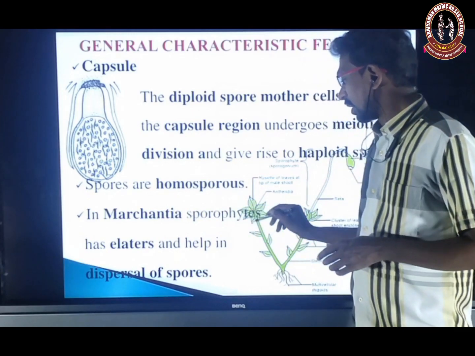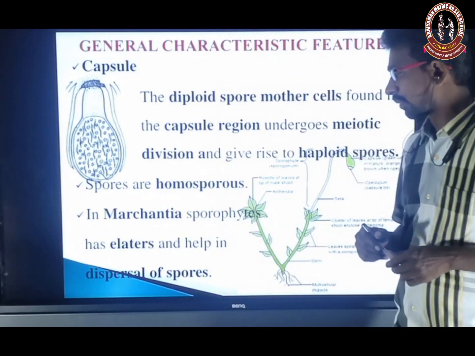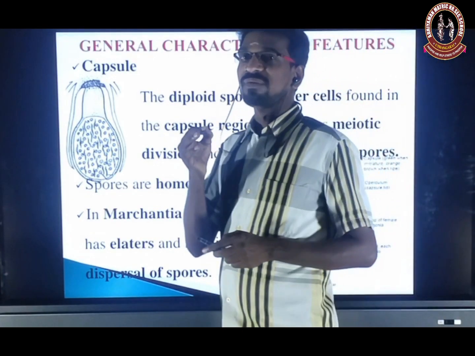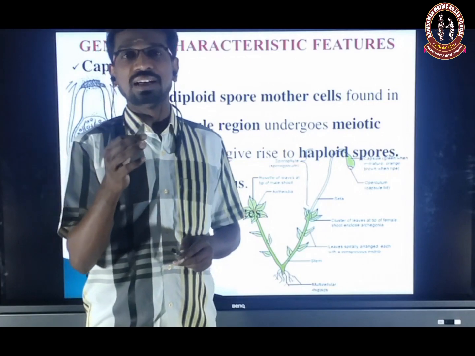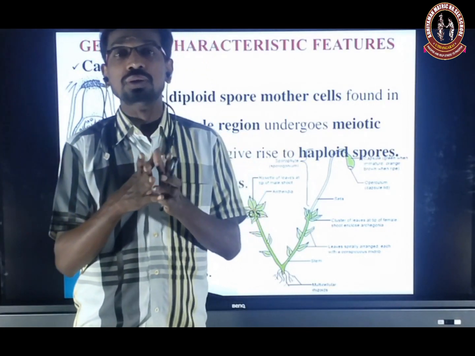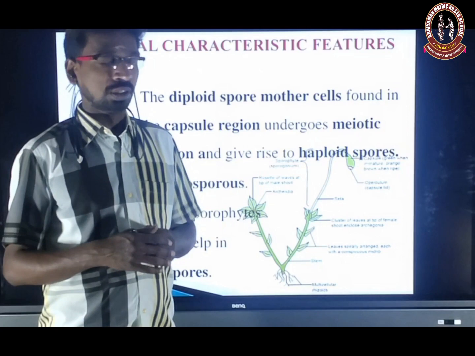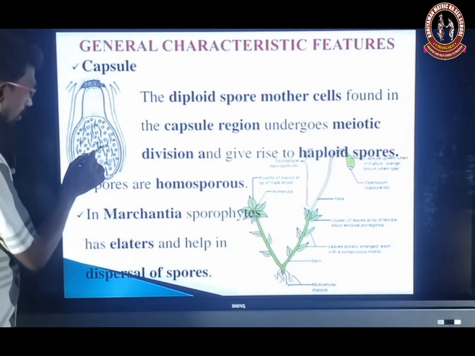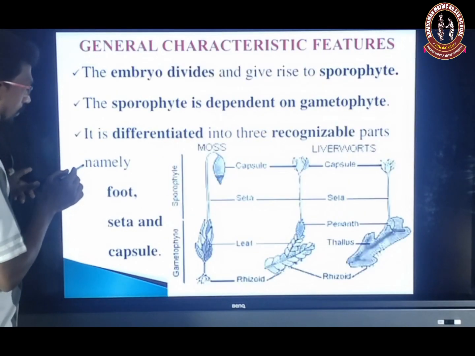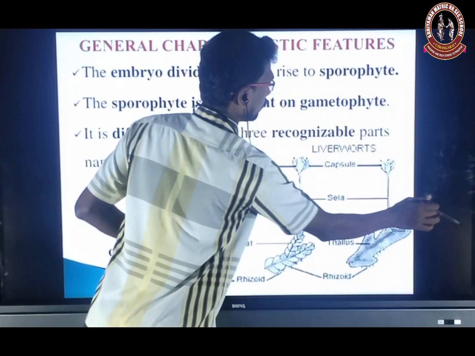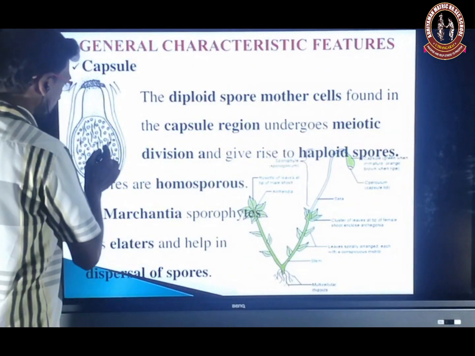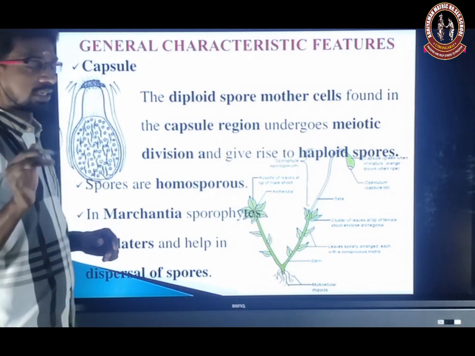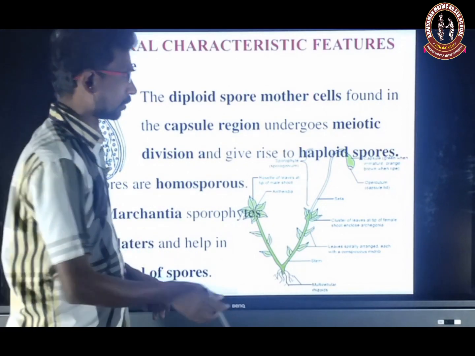In Marchantia, the sporophyte has elaters, which help in the disposal of spores. So what are the elaters? Some infertile or sterile cells are present. So they help to disperse the spores. Okay, so in Marchantia, the elaters are present. You can imagine there is an elater, an elongated structure among the spores. So elaters help in the disposal of the spores.